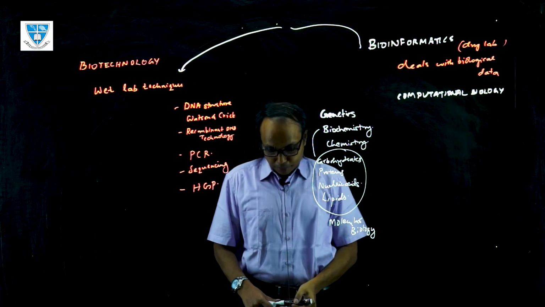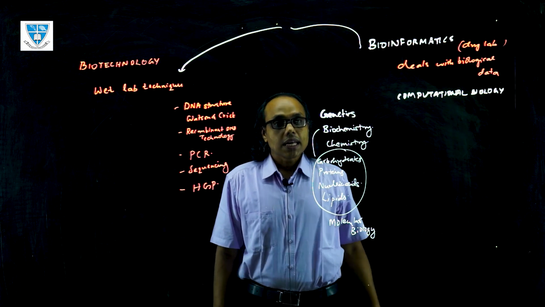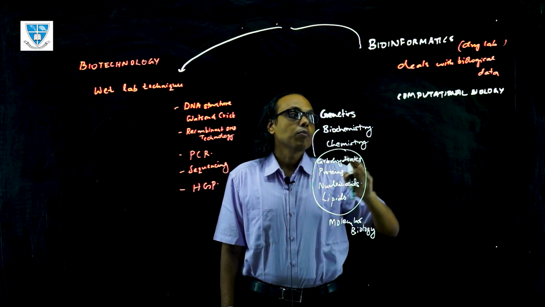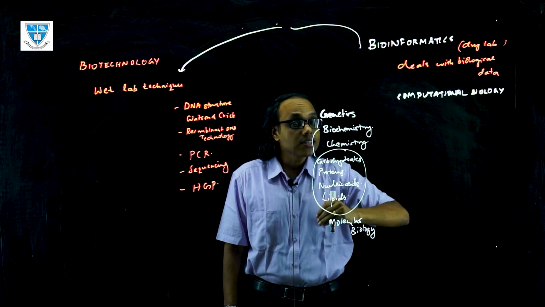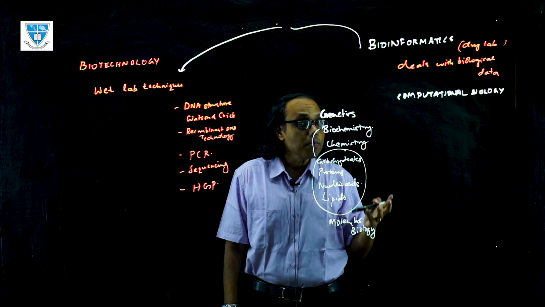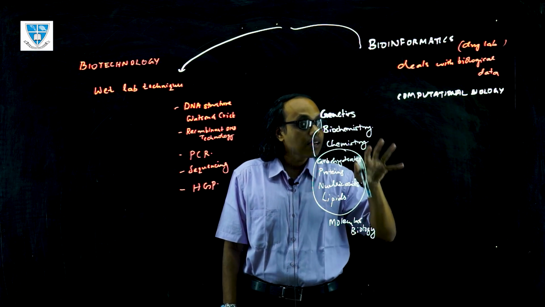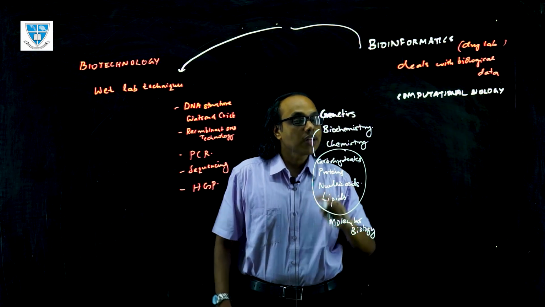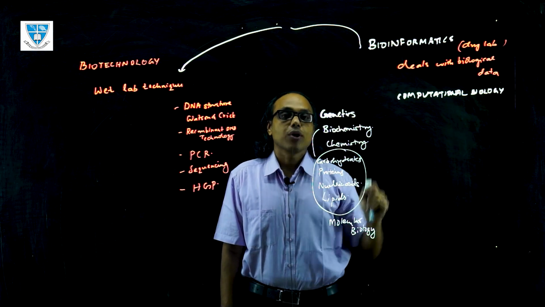The difference between computational biology and bioinformatics is that in bioinformatics you deal with the information associated, whereas computational biology uses strategies to develop software, use computing power, use various programming languages, and develop software that can aid in bioinformatics. That is the fundamental difference.